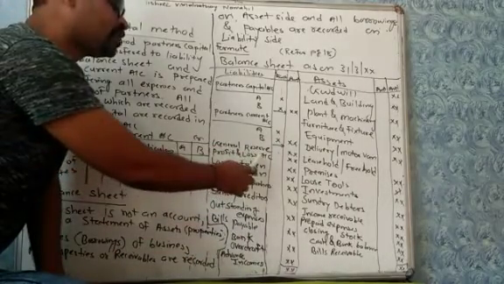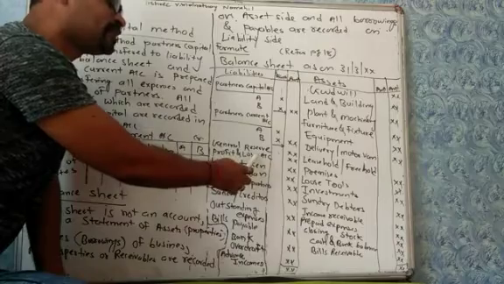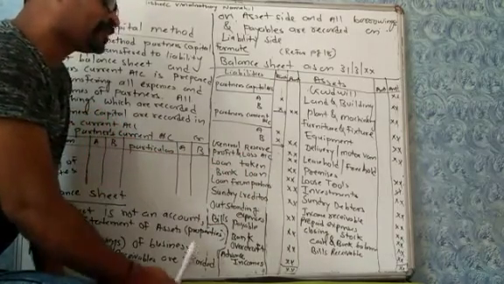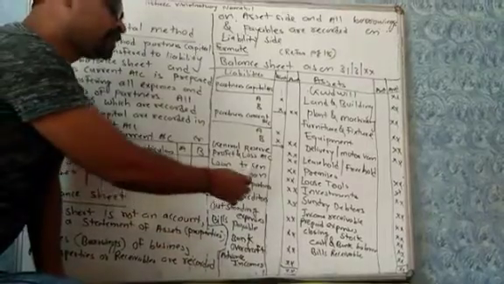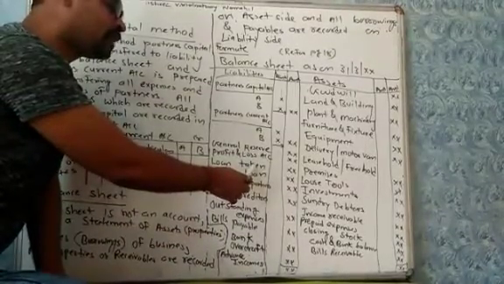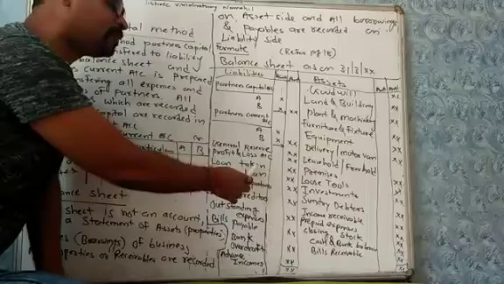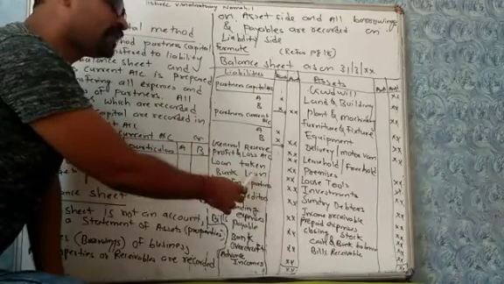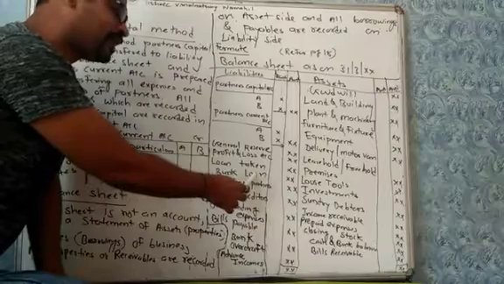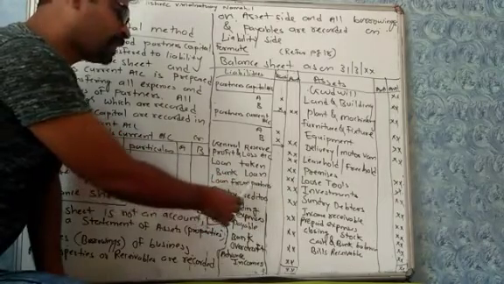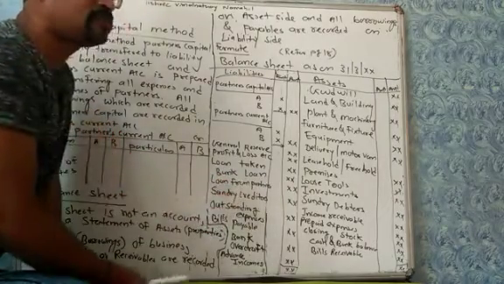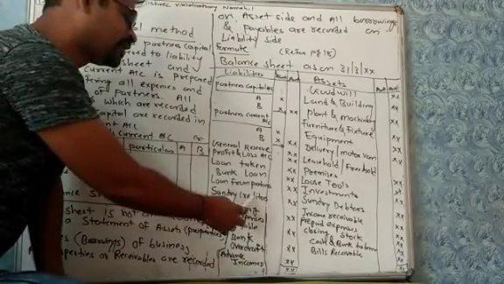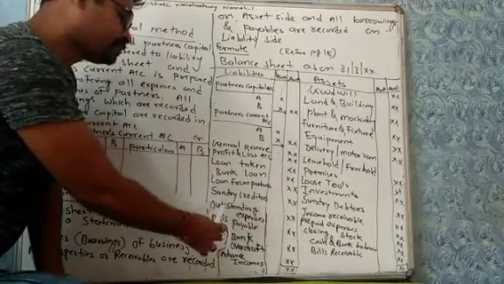Profit and loss account is also saving of business which will be used in the coming year by partnership firm. Loan taken is loan taken by business from any other person or firm, so it is liability. Bank loan is loan taken from bank, so it is liability. Loan from partners, sometimes partnership firm takes loan from partner also. This is also liability. Sundry creditors is also liability.